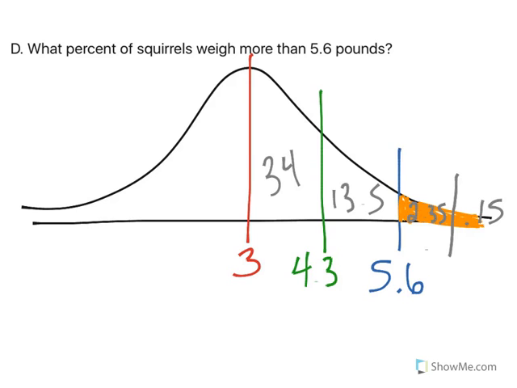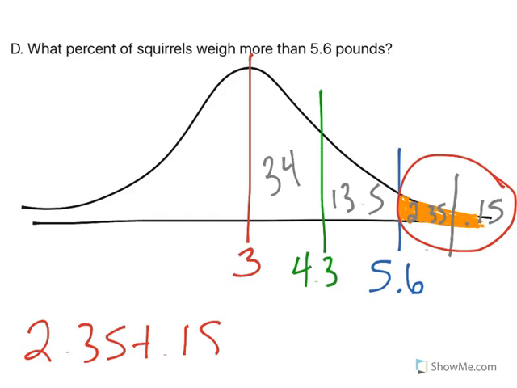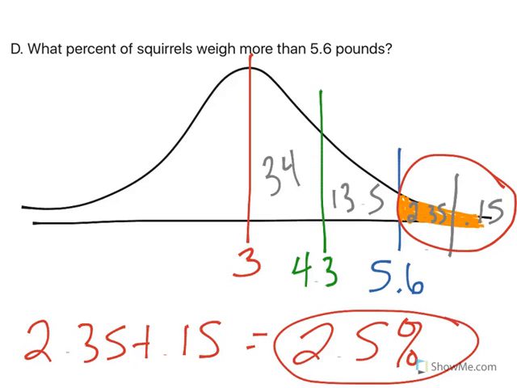So when I'm looking at my orange area, that's these two: 2.35 plus 0.15, which means my answer is 2.5%. 2.5% of squirrels will weigh more than 5.6 pounds based off of the empirical rule.